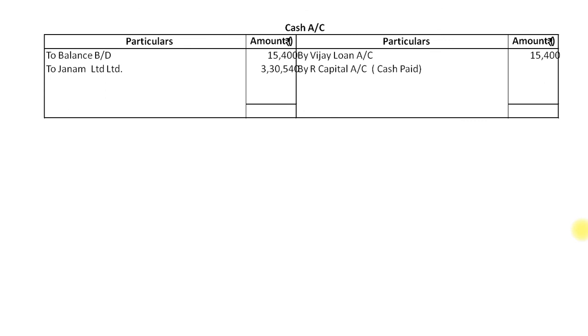Further, we have received cash from Janam Limited towards purchase consideration rupees 3,30,540. And finally, cash paid to the partners. So by R capital 59,724, by P's capital 1,54,658, by D's capital account 1,16,158. And finally our cash account gets tally with rupees 3,45,940.